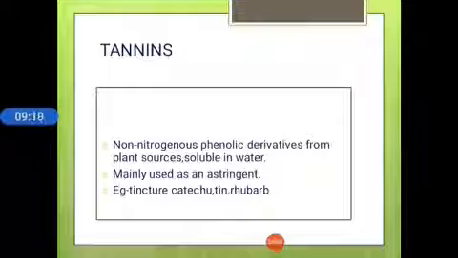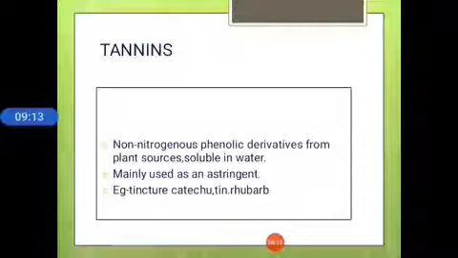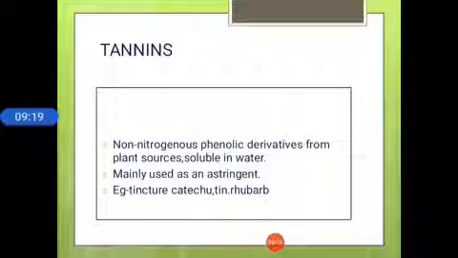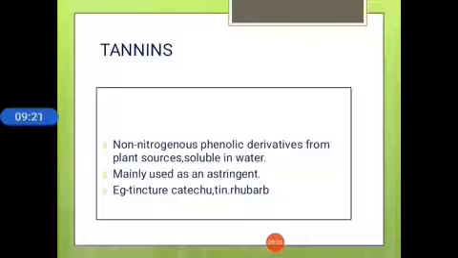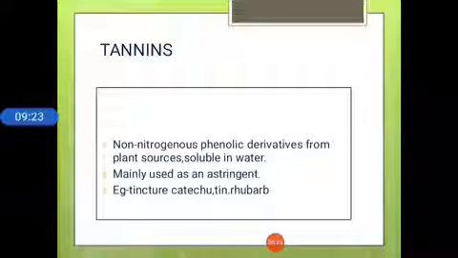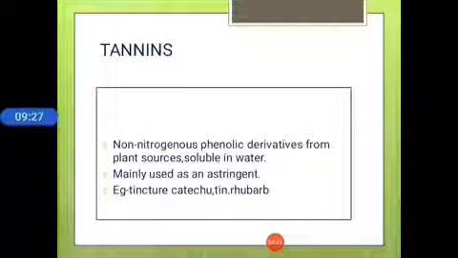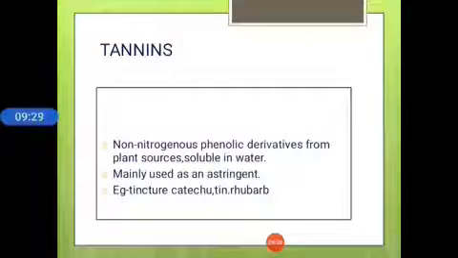Tannins are non-nitrogenous phenolic derivatives from plant sources. These are soluble in water. This is mainly used as an astringent. That means it affects only the outer layers of skin. It precipitates the surface protein and acts on the superficial layers of skin. Examples: tincture catechu and tincture ratanhia.